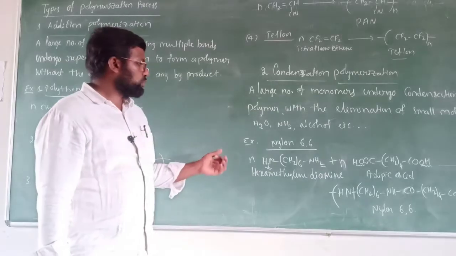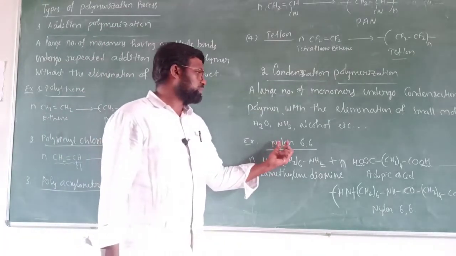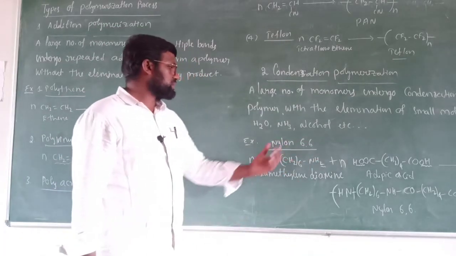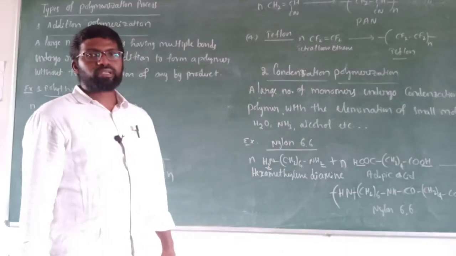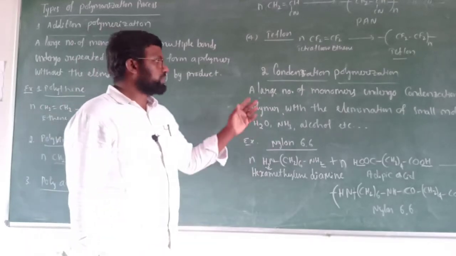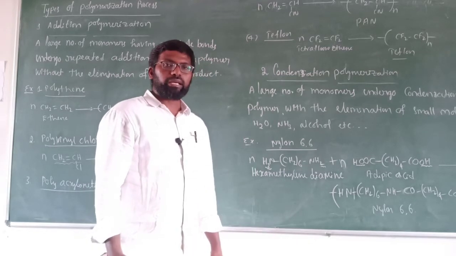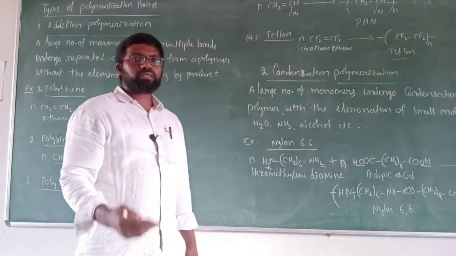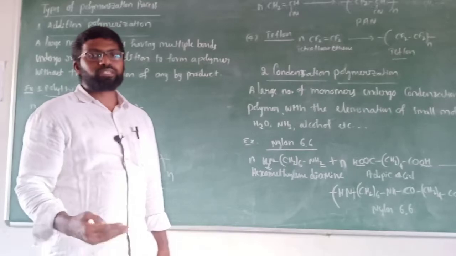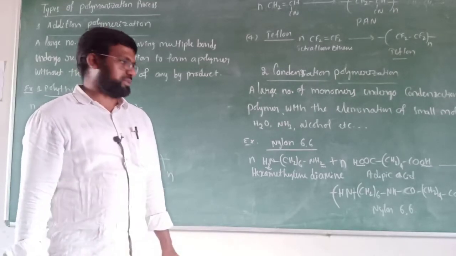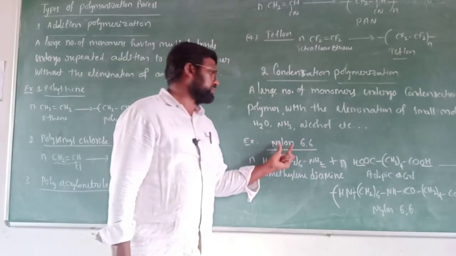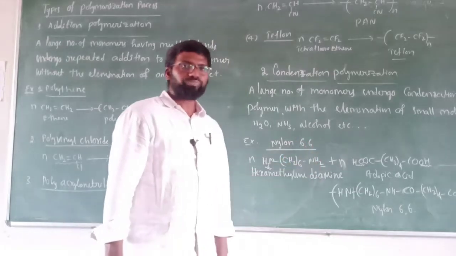Let's take one example, nylon 6,6. Nylon 6,6 is a best example for condensation polymerization. One more example is bakelite. We have already discussed their monomers in the previous classes. What are the monomers of nylon 6,6?